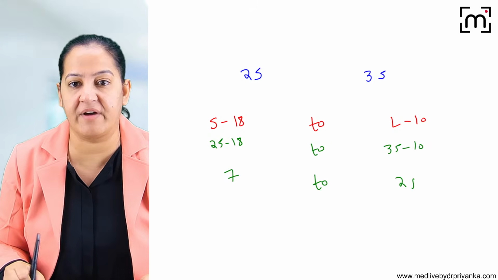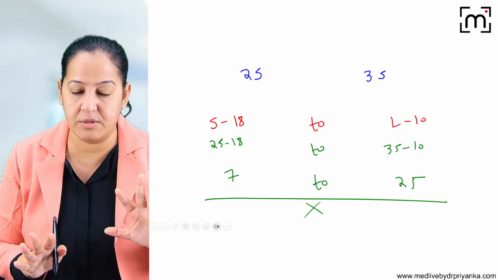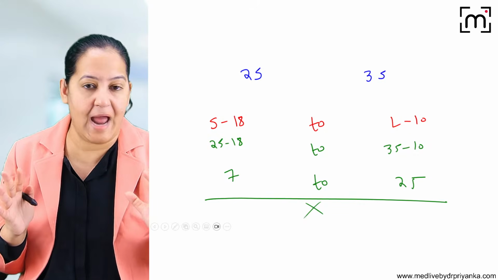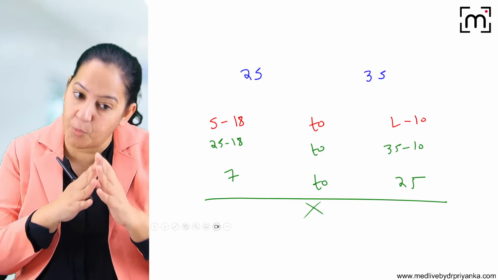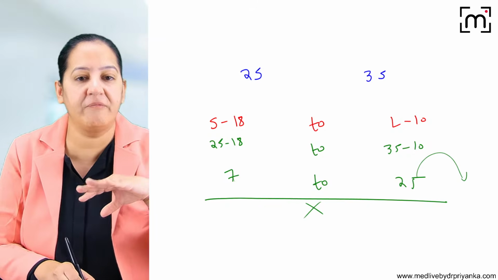To 25. So from day 7 to day 25, no sexual intercourse is allowed. So it's a very long period of the month. Abstinence is not required for a few days, it is most of the month. So sexual intercourse is allowed only after day 25 or before day 7.